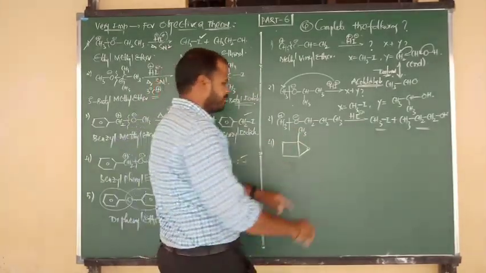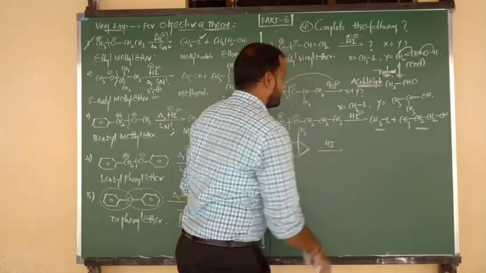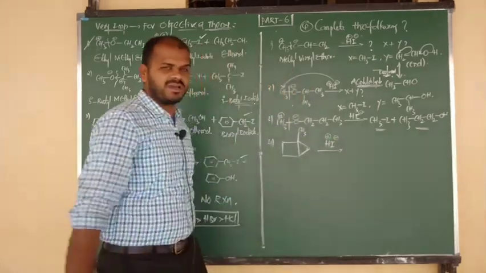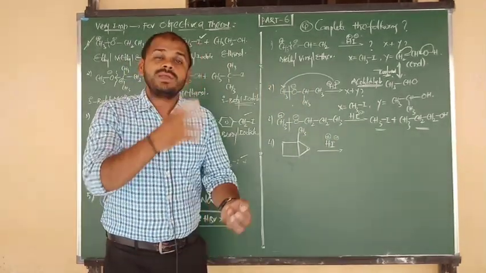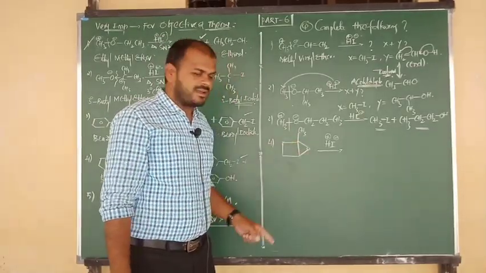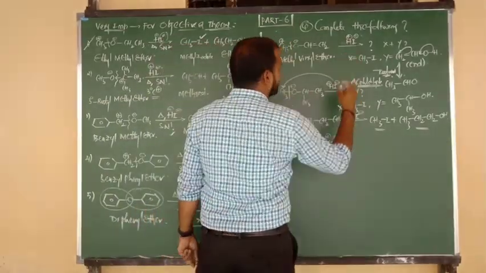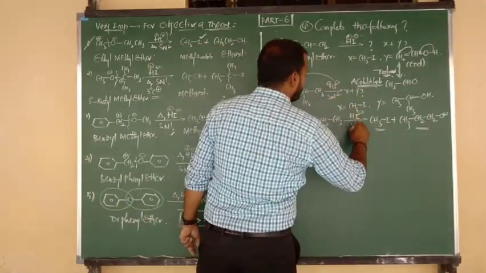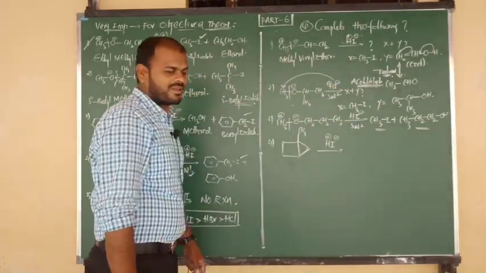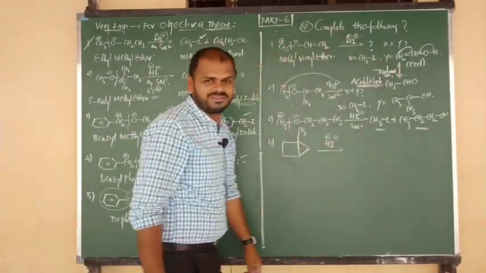Such a cyclic or unsymmetrical ether, upon heating with HI. Now tell me, hydrogen contains the charge plus and iodine contains the charge minus. Listen carefully, where do we have to cleave the bond, between the bulky carbon and oxygen or the free carbon and oxygen? In the above mechanisms, this one follows SN2 and here also it follows SN2, because the nucleophile attacks the smaller alkyl group.